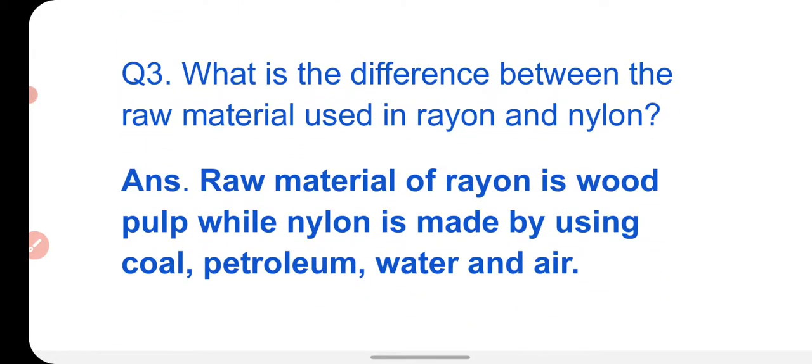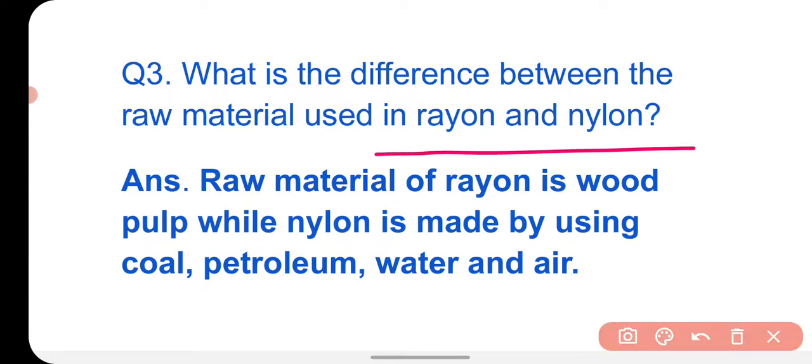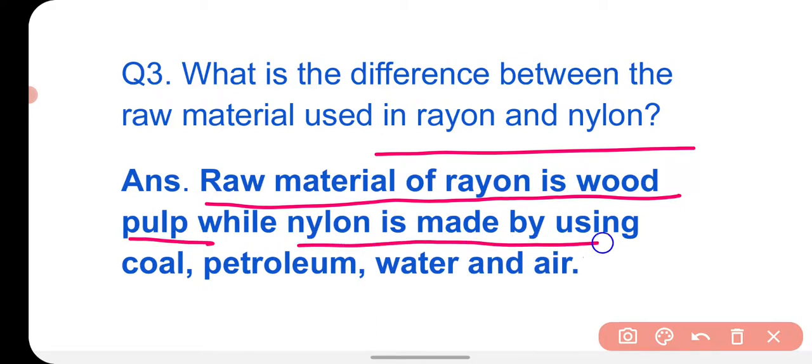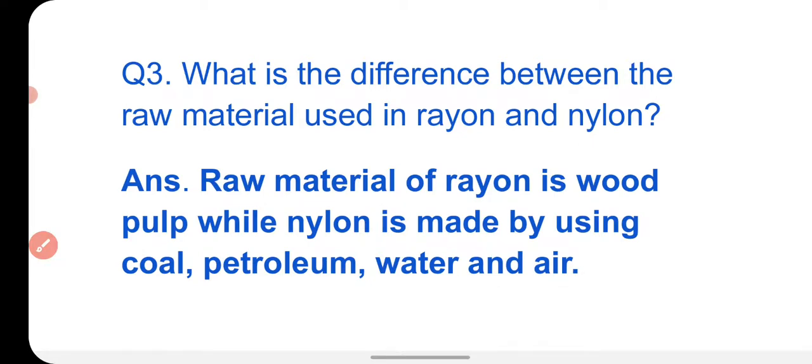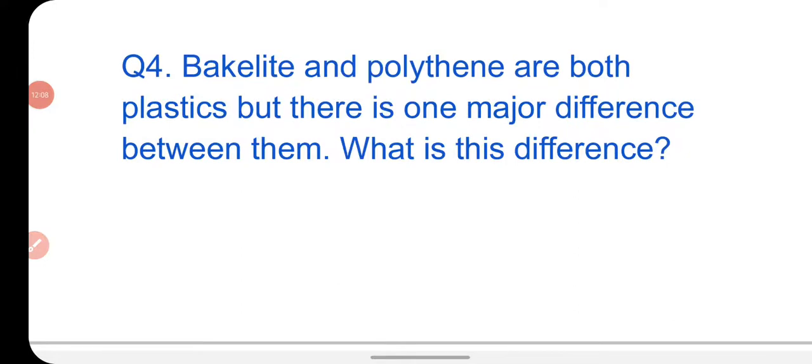Next question is: what is the difference between the raw materials used in rayon and nylon? Rayon and nylon are both synthetic fibers. Here the raw material of rayon is wood pulp, while nylon is made using coal, petroleum, water and air. Now the next question is: bakelite and polythene are both plastics, but there is one major difference between them.